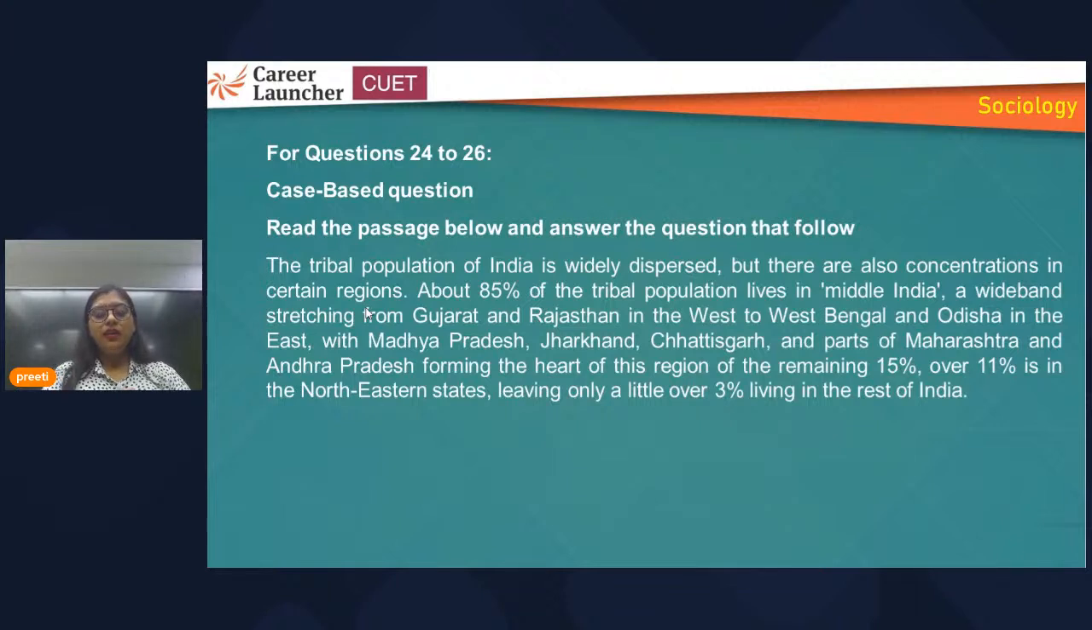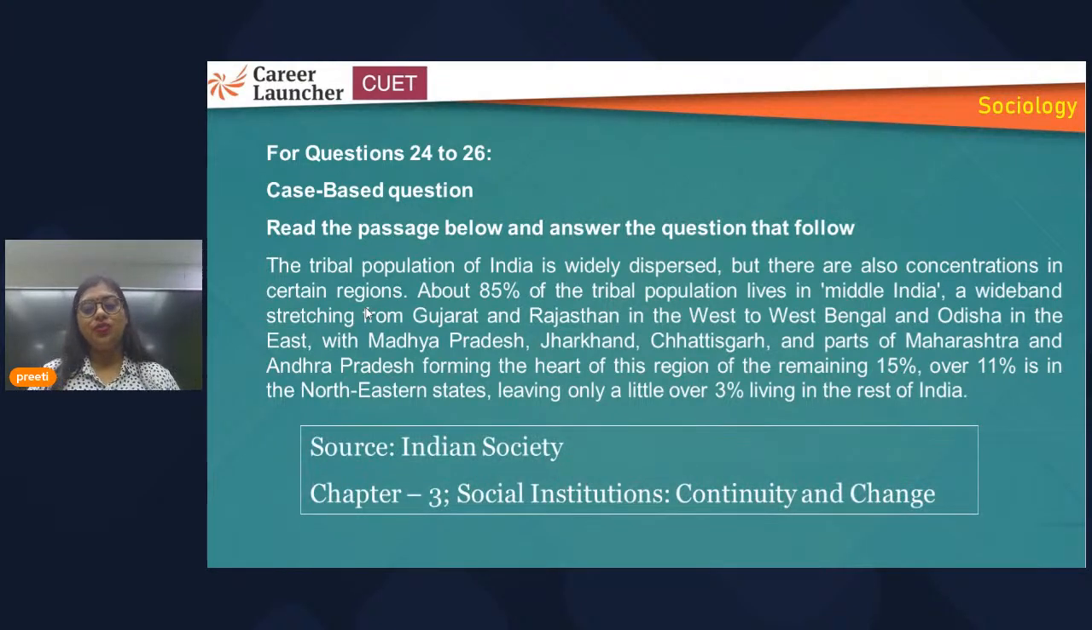Now there is one paragraph question, which is about the tribal population, their identity, and the percentage of population where they are living. The source is chapter 3, social institutions, continuity and change, and the questions have been asked on the basis of the passage. Whenever any passage-based question is asked, the doable thing is to read the passage thoroughly. Answers are mentioned in the passage only.